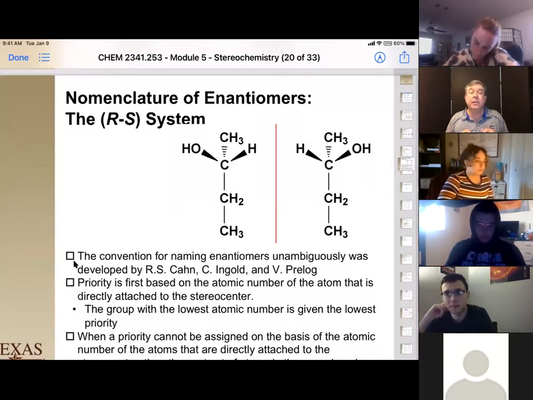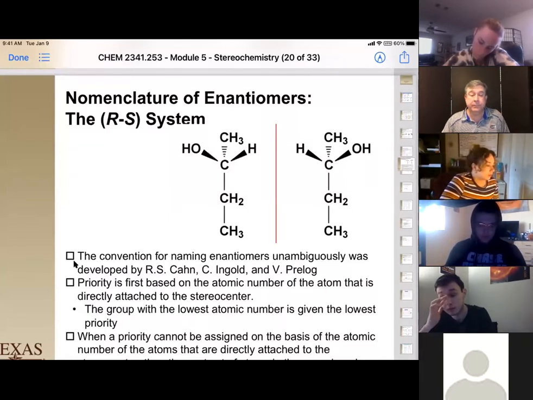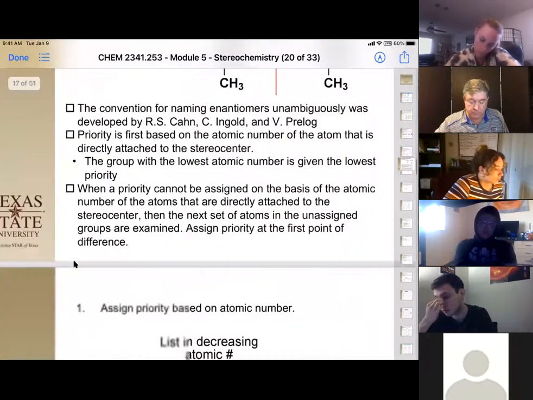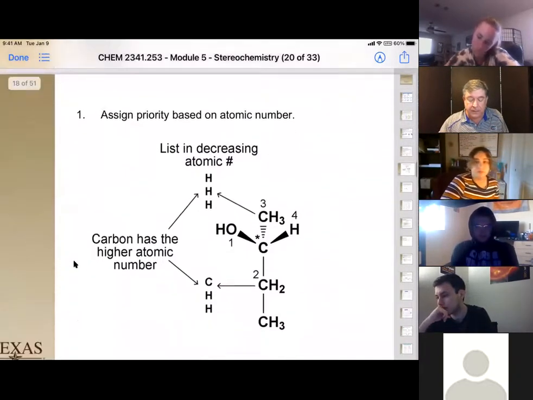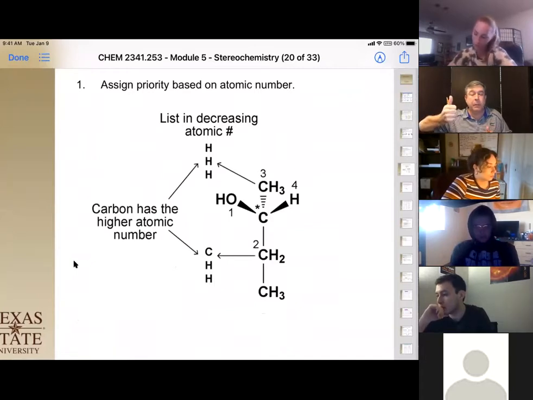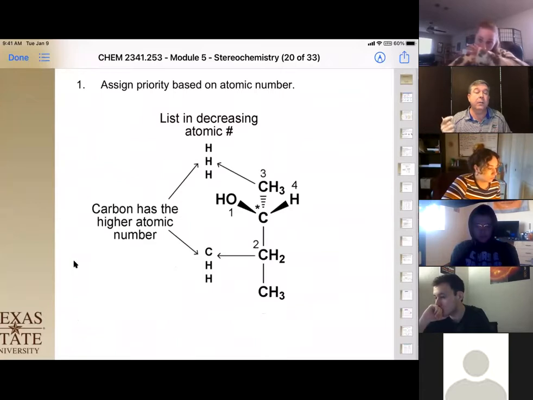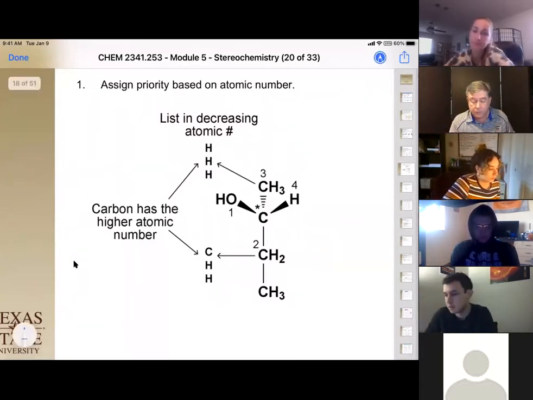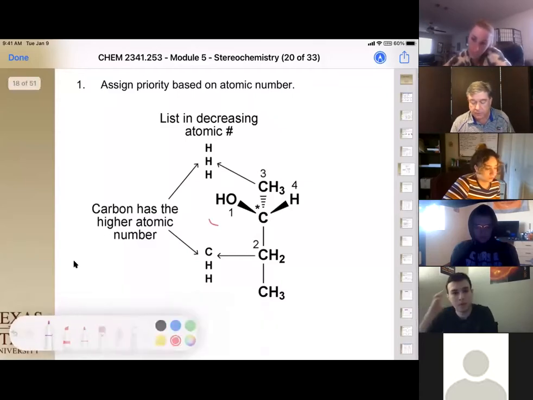The only change is going to be what's at the beginning of it, and it's either going to be an R or an S, okay? So we're going to use those same rules we used for E and Z to assign priority. In this case here, we're going to go through those rules again. Start with atomic number, okay? So oxygen has a higher atomic number than carbon or hydrogen, therefore it's going to be our first priority. So we can assign that as priority 1 right here.